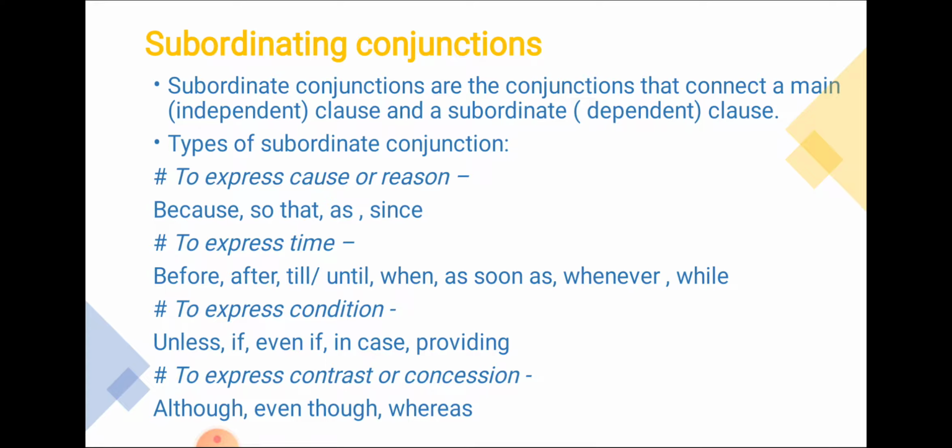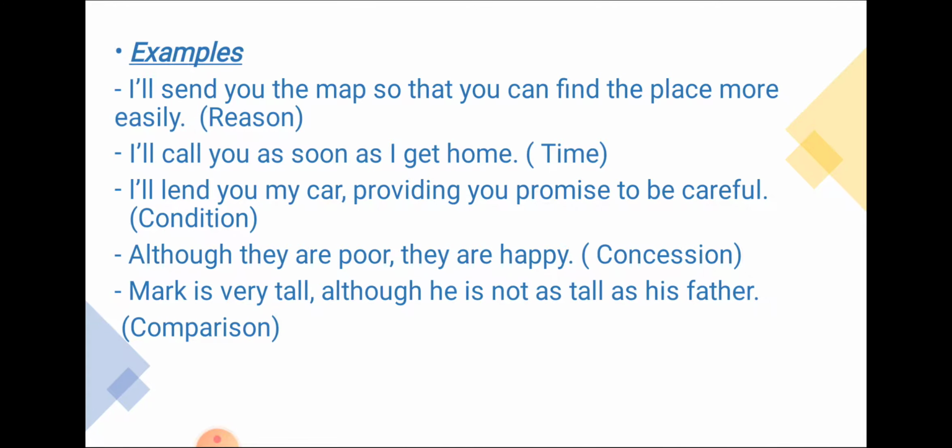And some more conjunctions are there which express contrast and concession: although, even though, whereas. So there are many examples which can clear all the things which we have already discussed about subordinating conjunctions. Examples are: I'll send you the map so that you can find the place more easily. That is reason. So "so that" is a conjunction which clears the reason of sending the map.